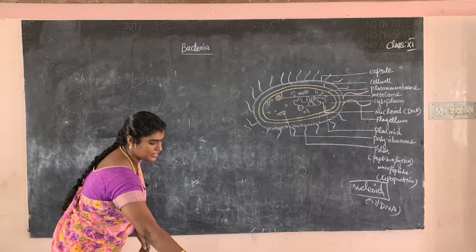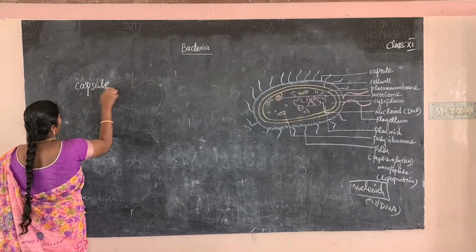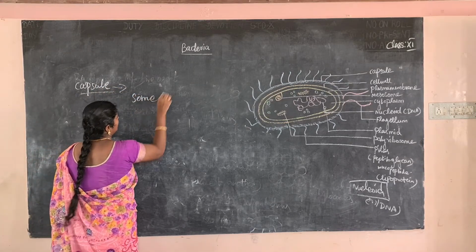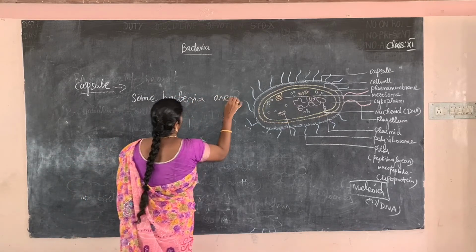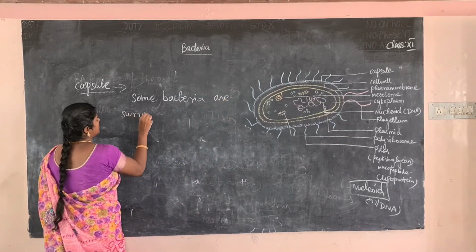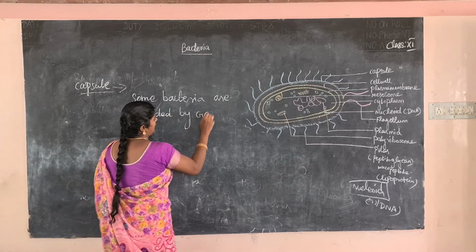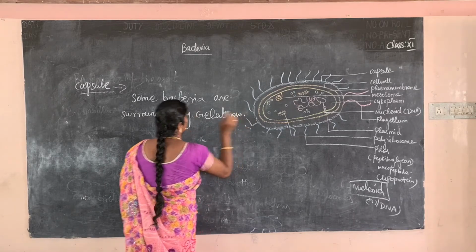Okay, first we see the topic capsule. What is capsule? Some bacteria are surrounded by a gelatinous substance. The substance looks like a gel. That is a gelatinous substance.